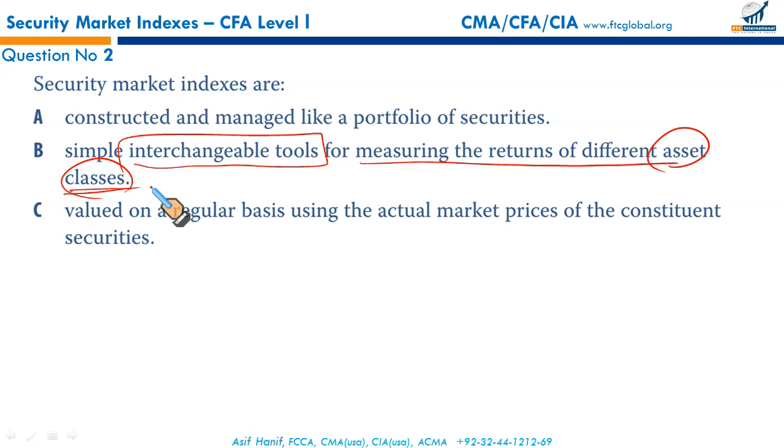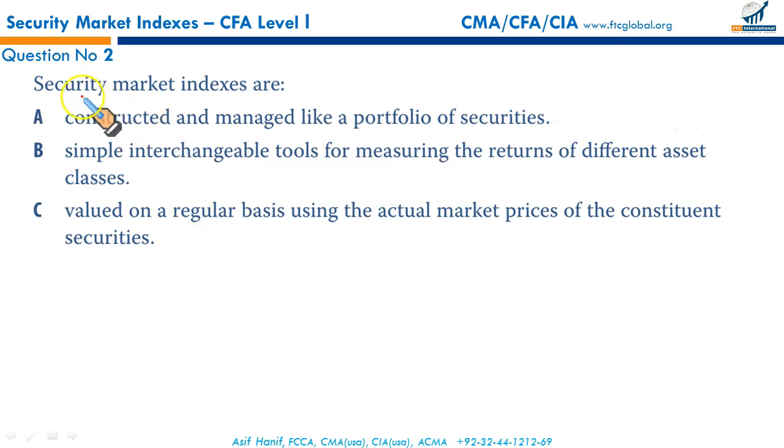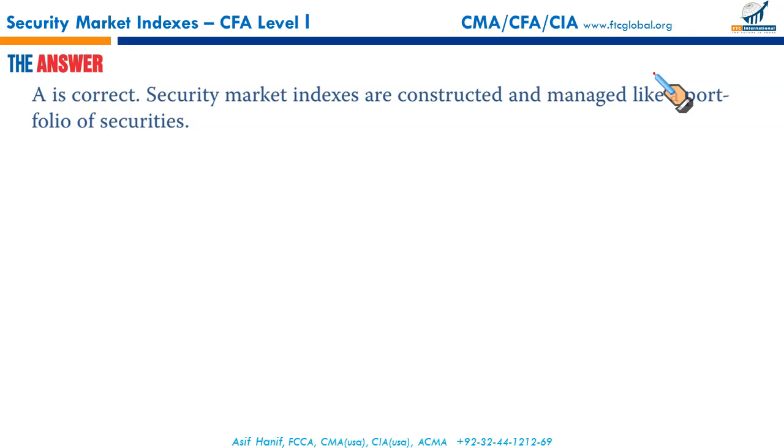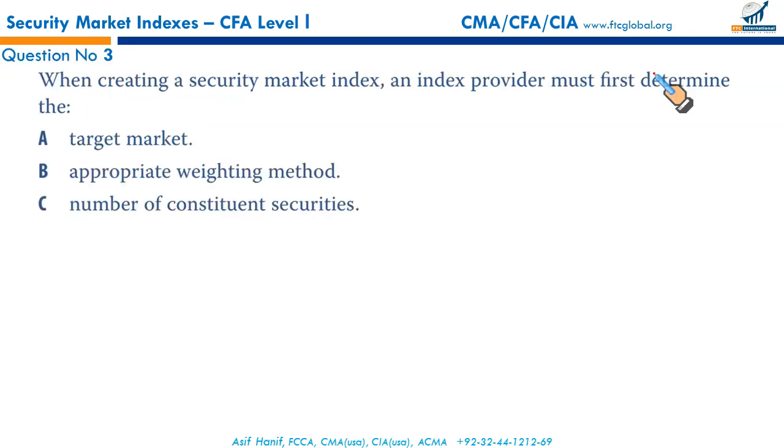Multiple classes will aggregate the results, and that's not what we want. We want to track the performance of a particular asset class or market segment. So that is incorrect. Then security market indices are constructed and managed like a portfolio of securities, like a collection of securities. That's the right description, and that's why A is the right result.